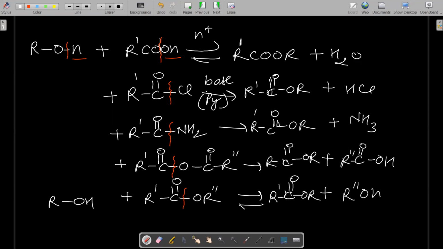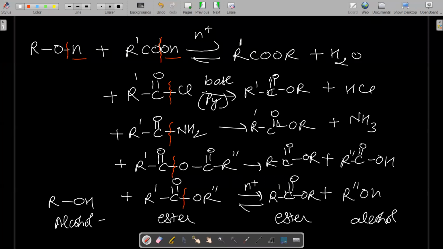The last reaction is a reversible reaction, and this reaction is carried out in the presence of an acid catalyst. So see the last reaction. What is this? This is alcohol. This is ester. What are we getting as the product? Ester and alcohol. It seems strange that we are taking alcohol and ester and getting ester and alcohol, but suppose this is one type of alcohol and this is one type of ester. So we are getting a different type of ester and a different type of alcohol. The product we get is not the same ester, it will be a different ester, and the alcohol is also different. So what is this reaction? We are taking ester, we are getting ester.